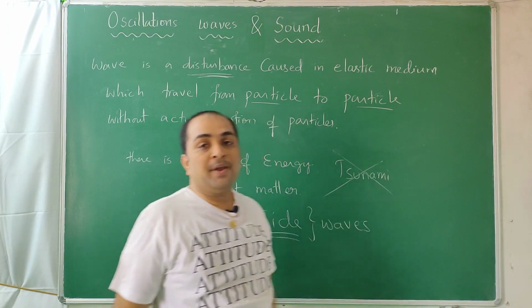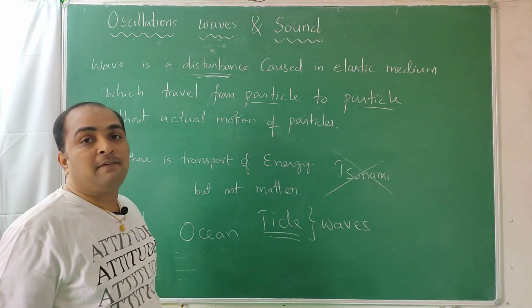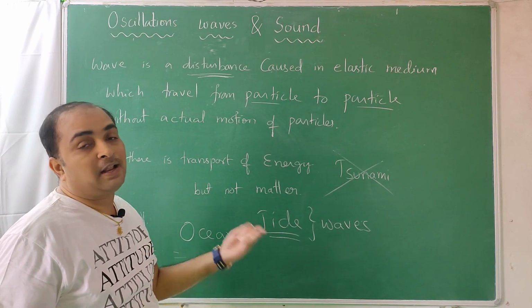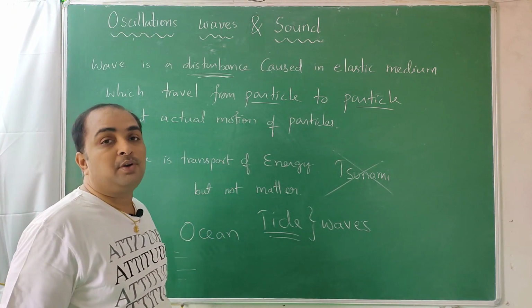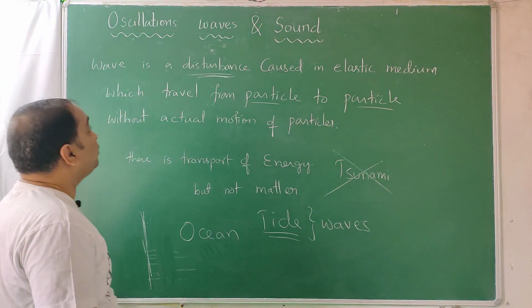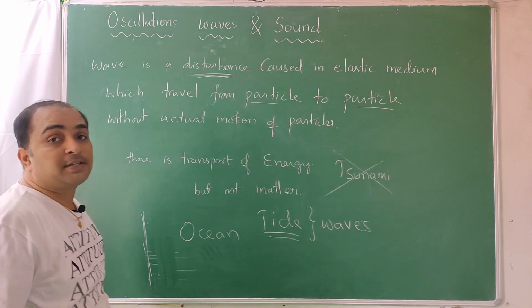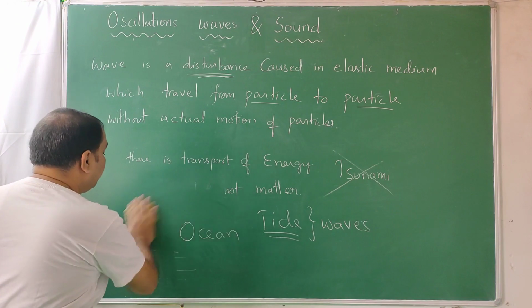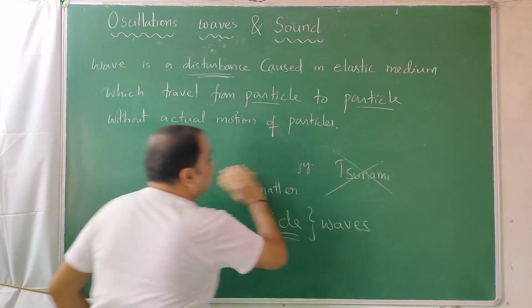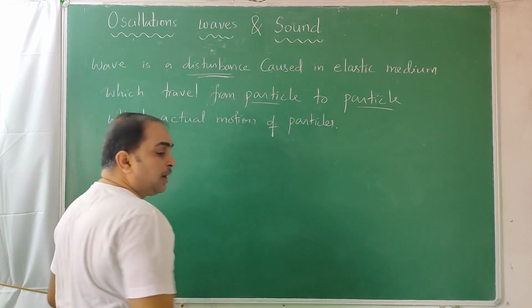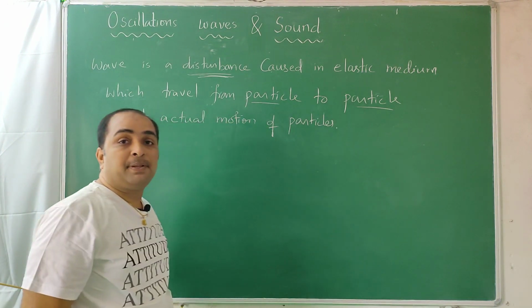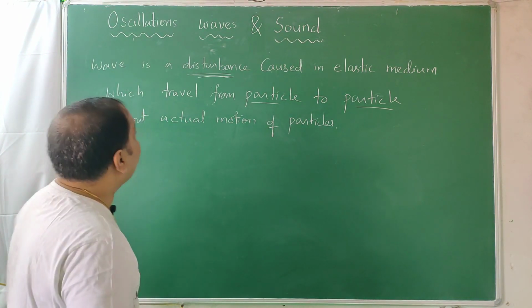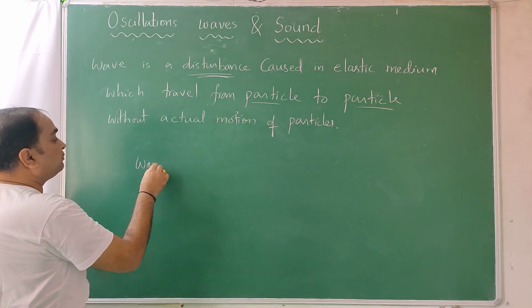In that way the wave spreads. So a wave will have velocity, and as it has velocity, it will have kinetic energy. Many things I am going to discuss there. So this is the introduction to waves. I told you oscillations, I told you waves. Now coming to waves: in oscillations we defined amplitude, time period, frequency. In waves we need to define wavelength.